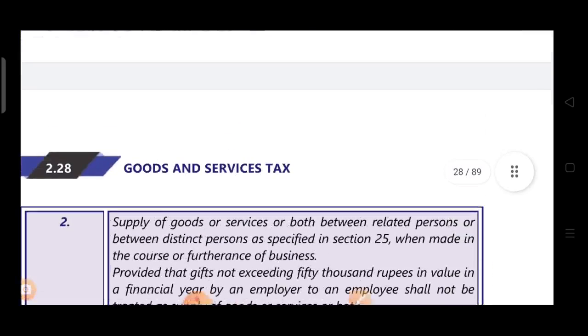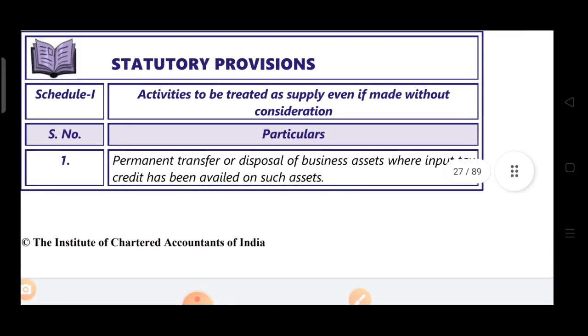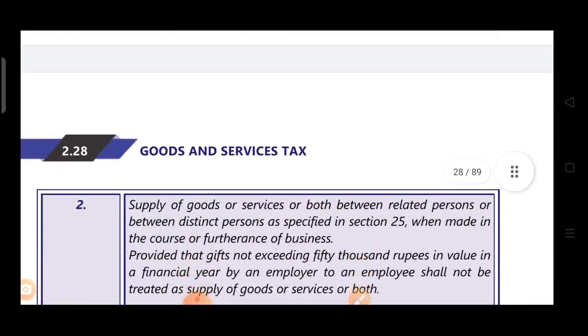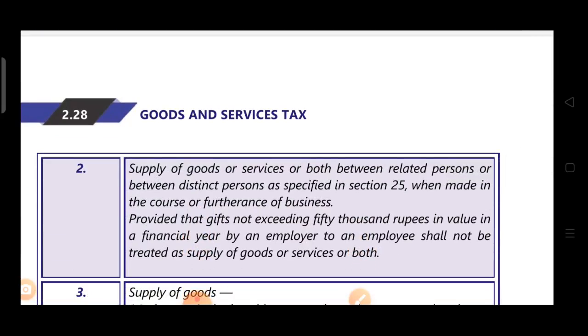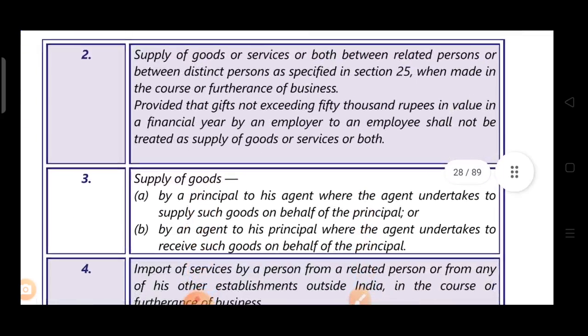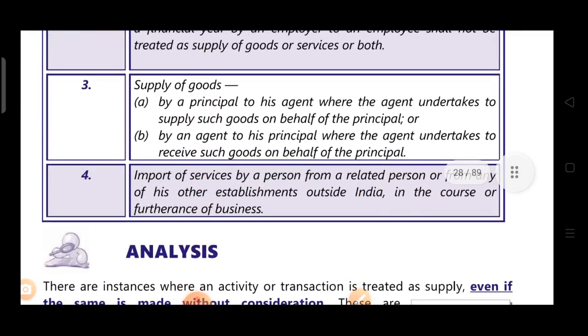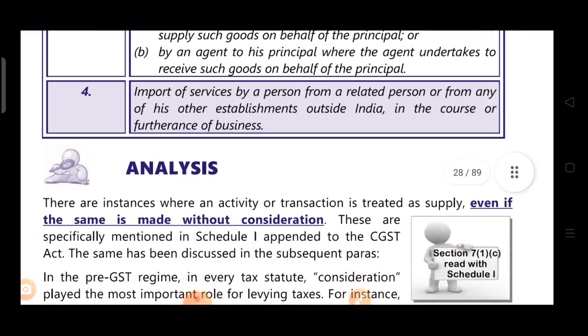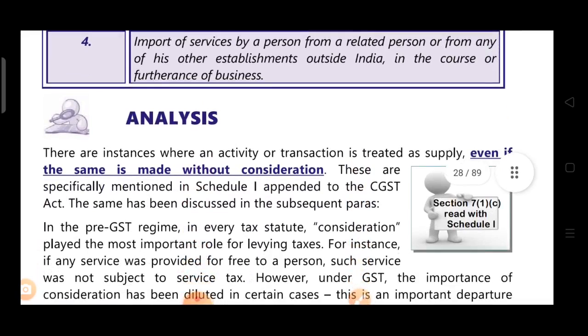So let's recap once. 4 conditions, means 4 points are there in Schedule 1. When there is permanent transfer or disposal of business assets for which ITC has been taken. Second one is supply of goods or services between related or distinct persons, and exemption is up to 50,000 value of gift by employer to employee. Third one is supply of goods between principal and agent. Fourth one is import of services from a related person in the course of furtherance of business. So these are the 4 points in Schedule 1. Now analysis. Now we'll discuss these points in detail.